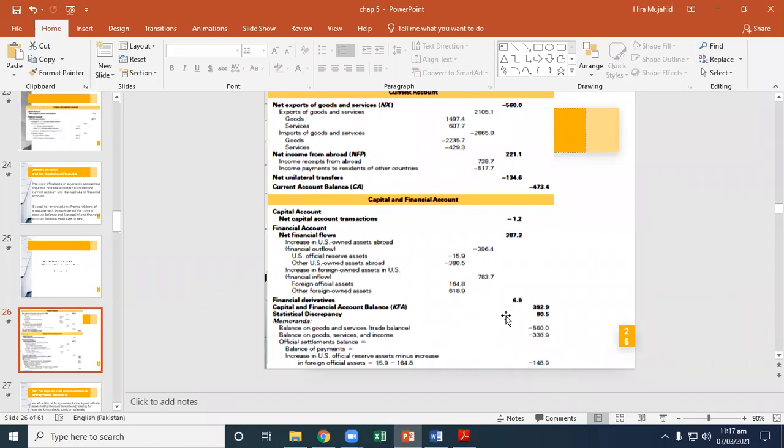Financial derivatives, which are 6.8. The capital and financial account balance is 392.5. If you add this value and subtract 1.2 from the total amount, you will get 392. Statistical discrepancy: we already discussed that there are some problems in collecting data, so we calculate some margin which cannot be calculated. So if you add this, you will get some amount, right? Let me write it somewhere.